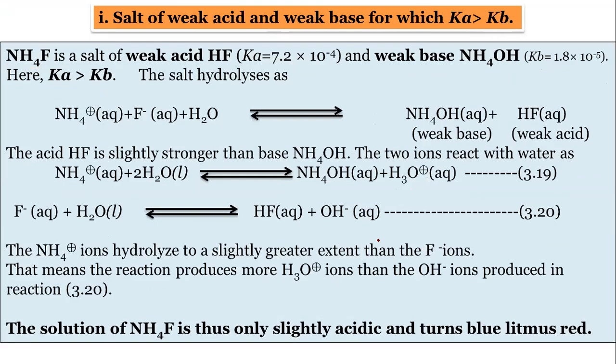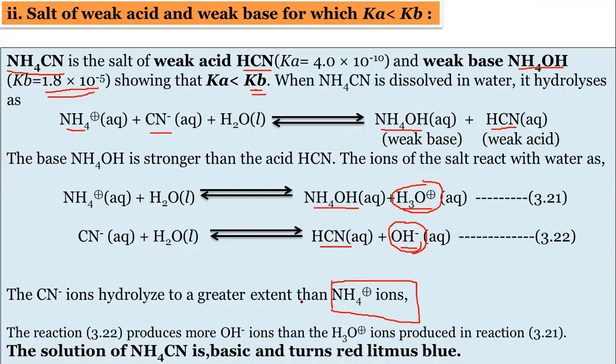So if we compare the previous one also, we can get the answer. If the Ka value is more, the solution will be acidic, and if the Kb value is more, the solution will be basic. Remember, when the Kb value is more, then the solution will be basic.